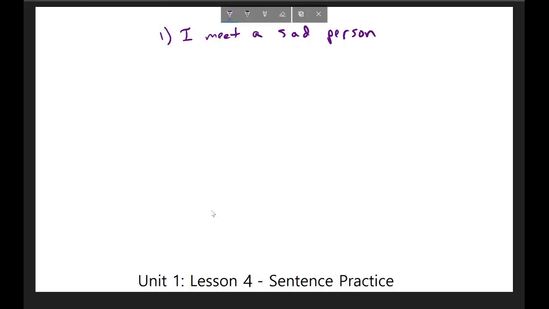Before you start, let me remind you that conjugations aren't introduced until Lesson 4, and by this point you also don't know how to translate things into the past or the future. Therefore, this sentence, both in English and in Korean, might sound a little bit unnatural, even though it is grammatically correct. The reason why it would sound a little bit unnatural is you would more likely say, I always meet a sad person on Tuesdays, or I met a sad person, or I will meet a sad person. Generally, you'd want to include more information in here, but by Lesson 4, we're merely concerned with the sentence structure.